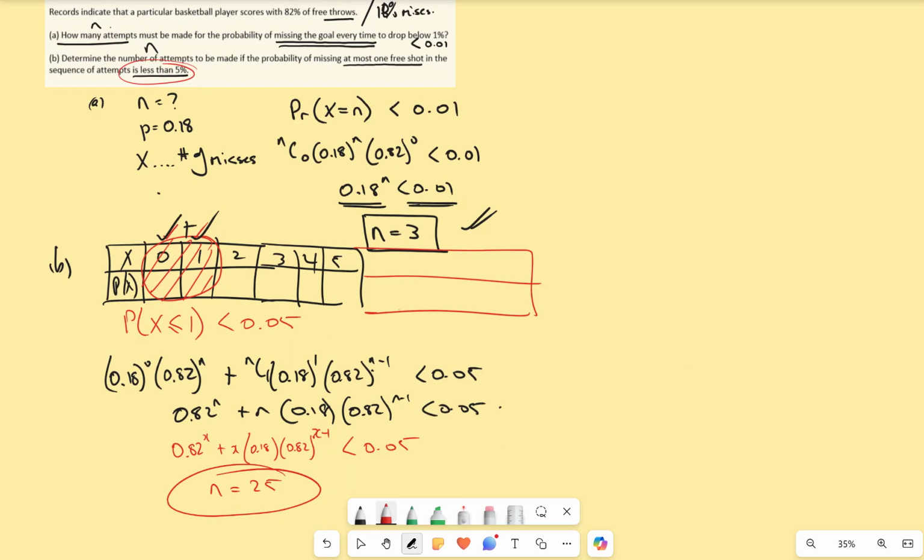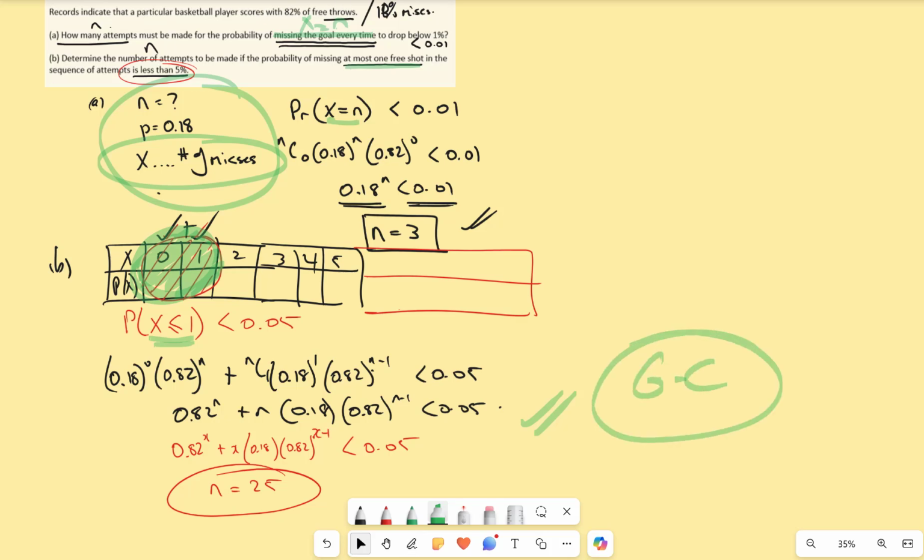Okay? Again, I don't know about you, Isabella, but I think everything we're doing this afternoon is about getting our head into the game here. And then looking at this, missing the goal every time: X equals n. Because remember, we've called success misses. So we want to miss with every single shot, then X must equal n. At most one free shot misses. At most one. That's where I drew my little picture. There's at most 1, 0 or 1. And then just having the confidence of going into the GC and pushing it out there. Cheers, bud.